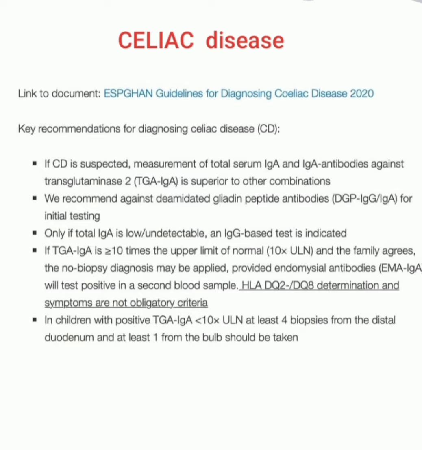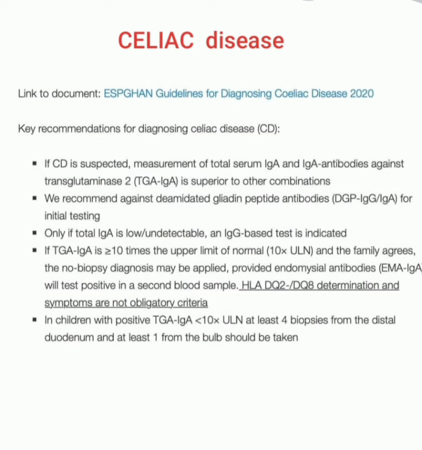Remember, TGA immunoglobulin A. We recommend against deamidated gliadin peptide antibodies, DGP immunoglobulin G or immunoglobulin A, for initial testing. Only if total immunoglobulin A is low or undetectable, an immunoglobulin G based test is indicated.